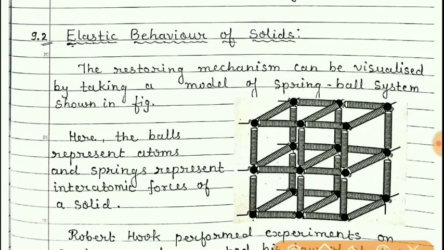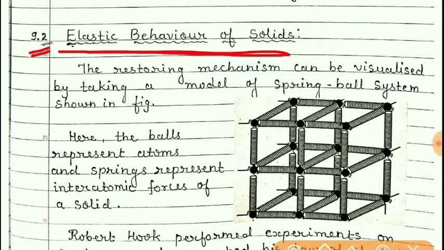Now, students, this topic 9.2 is about the elastic behavior of solids. Students, we know that solids are made up of atoms, molecules or ions.